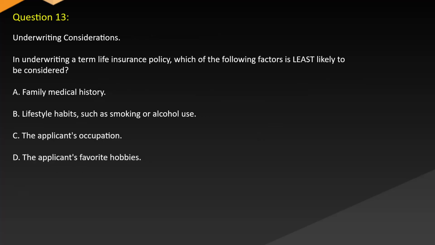Question 13. Underwriting considerations. In underwriting a term life insurance policy, which of the following factors is LEAST likely to be considered? A. Family medical history. B. Lifestyle habits, such as smoking or alcohol use. C. The applicant's occupation. D. The applicant's favorite hobbies.